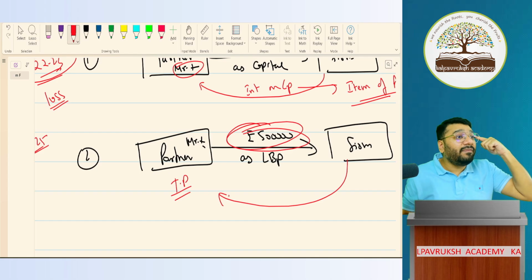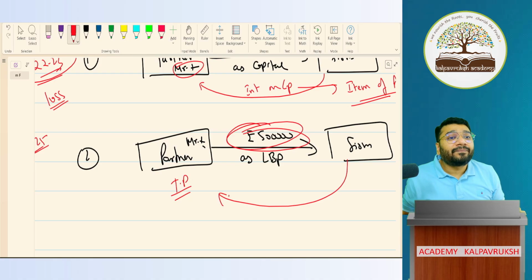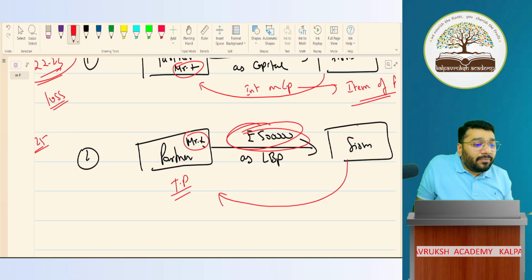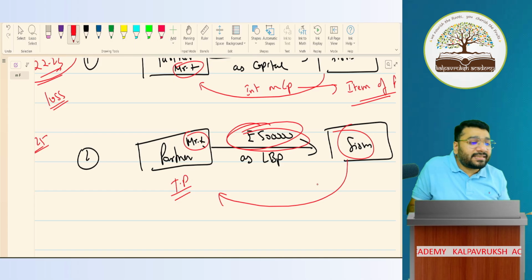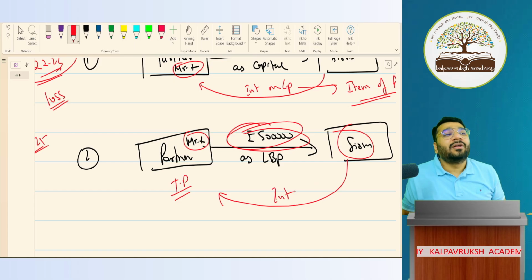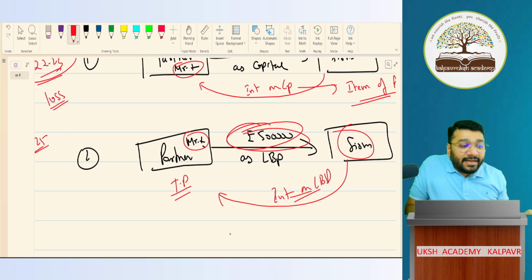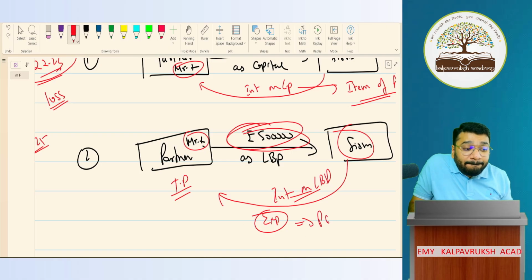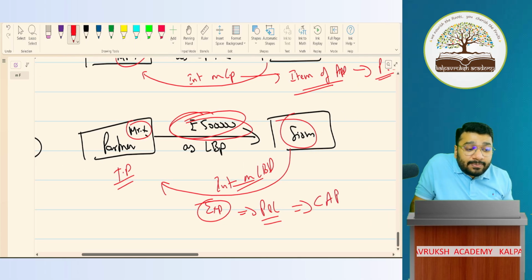So now this time, Mr. X became very cautious. Now when I give the money of 5 lakh rupees, I'm not giving in the capacity of a partner. I'm giving in the capacity of a third party. So now I'm telling, I meaning Mr. X is telling the firm, don't treat me as your partner for this transaction. Treat me as a third party. Means give me interest even when there is a loss. So interest on loan by partner. So the firm has to pay interest to the partner. It is an expenditure. But this expenditure will go where? In the P&L account. So what is this? It's a charge against profit item.